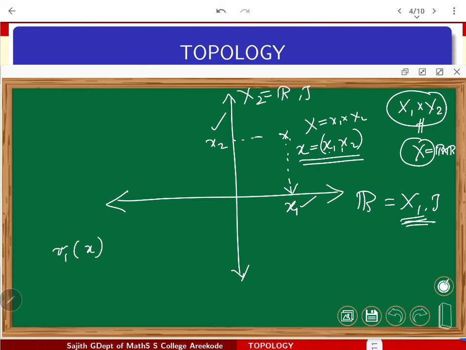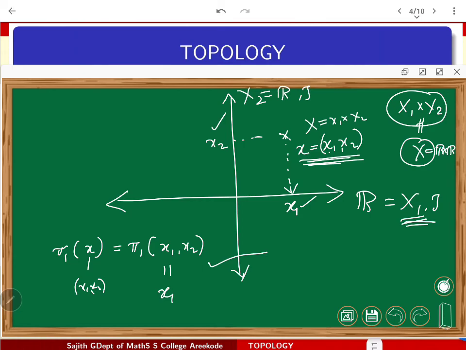My point x actually means x1 cross x2. I am abusing notation a little bit more. So pi 1 of x basically means pi 1 of x1, x2. Now this we will define simply as x1, the first coordinate. So each point on the plane in this situation maps onto the first coordinate. That is the first projection that I am going to define here.